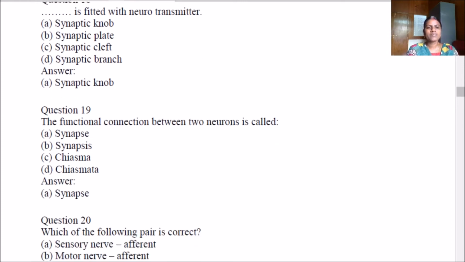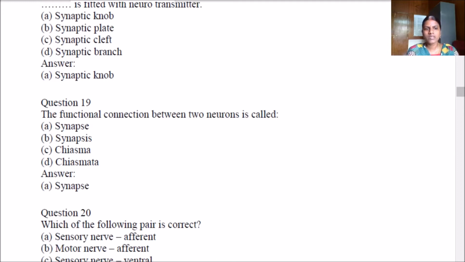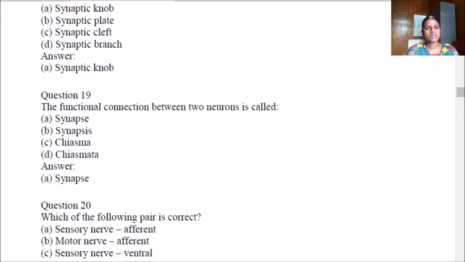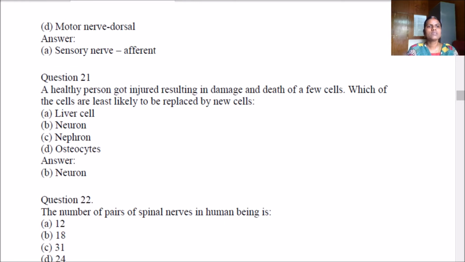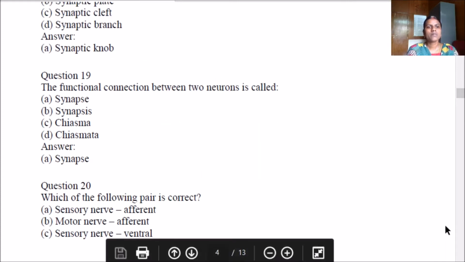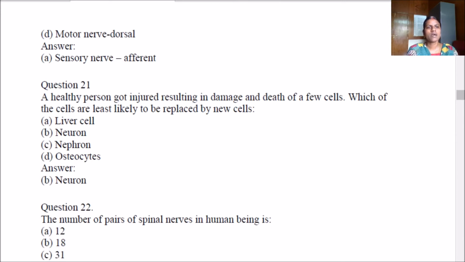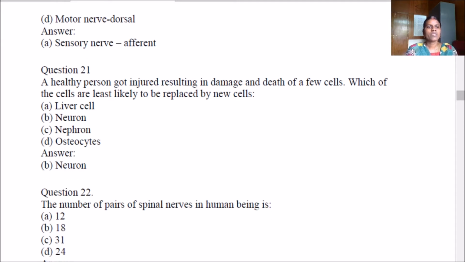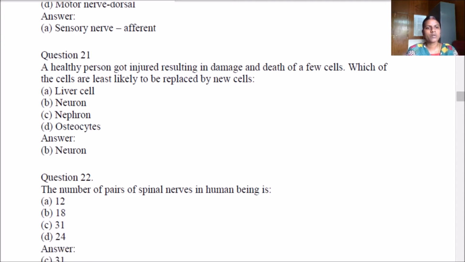Which of the following pairs is incorrect? Sensory nerve afferent, motor nerve afferent, sensory nerve ventral. It's motor nerve afferent. Sensory nerve afferent is correct. A healthy person got injured, resulting in damage and death of a few cells. Which of the following cells are least likely to be replaced by new cells? It's neuron.